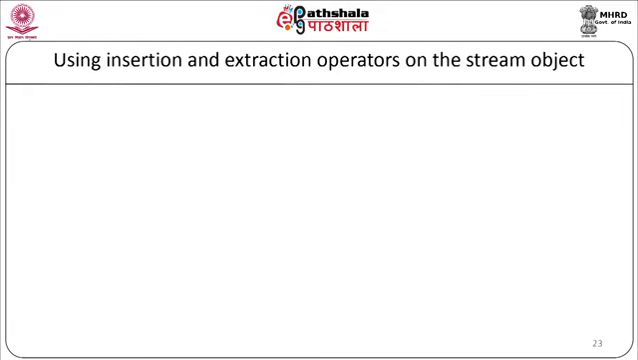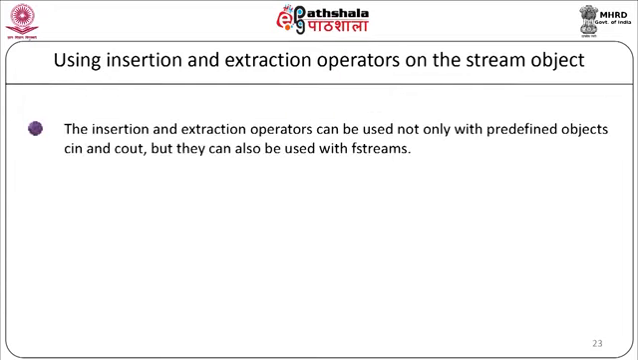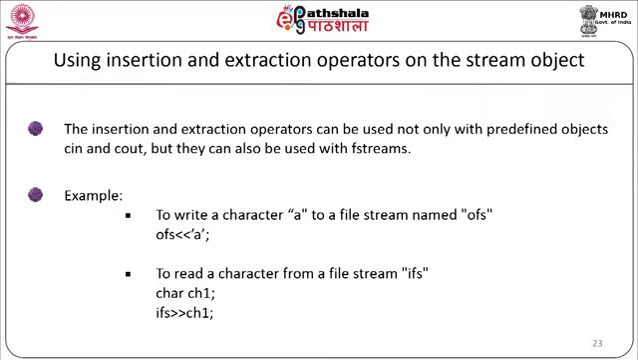Now, let us see using the insertion and extraction operators on the stream object. The insertion and extraction operators can be used not only with the predefined objects cin and cout, but they can also be used with fstreams. For example, to write a character 'A' to a file stream named ofs, we can write ofs << 'A'. To read a character from a file stream ifs, we can write char ch1; ifs >> ch1.